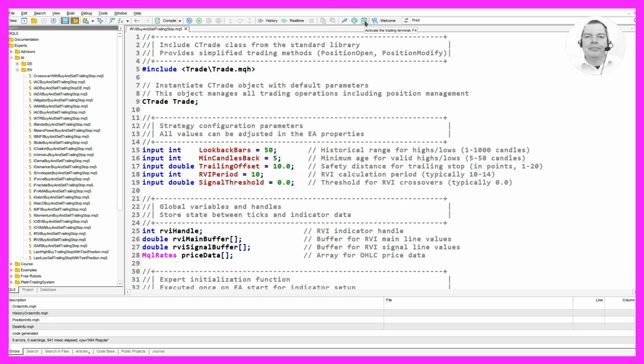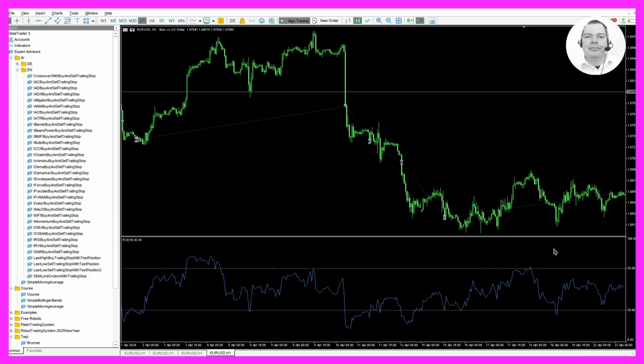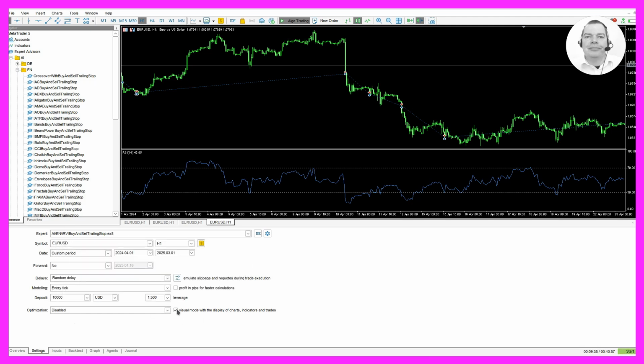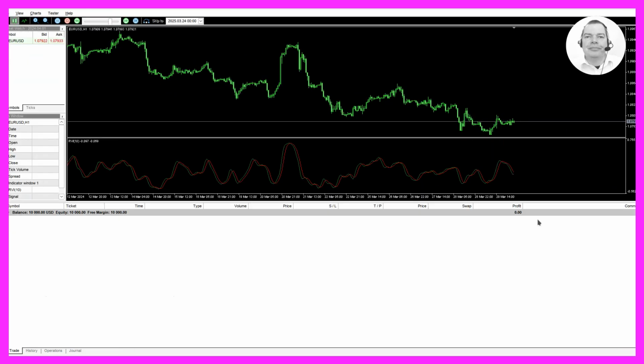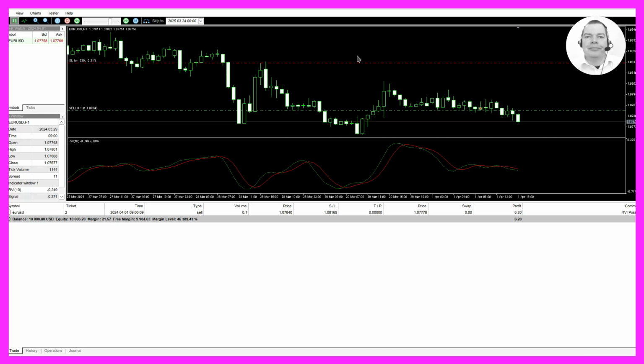If that works, we go back to Metaeditor by pressing F4 or clicking on the icon. Back in Metaeditor, we press Ctrl and R to start the strategy tester, pick the expert advisor that we have just created, enable the visual mode, and start a strategy test. We should see the expert advisor on the chart.